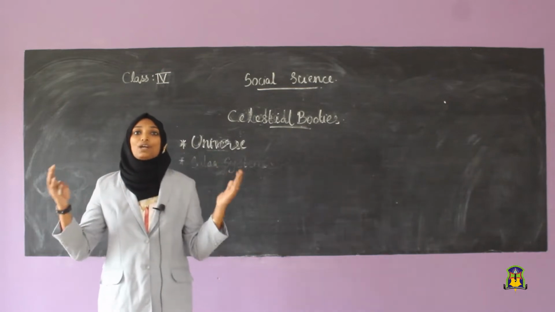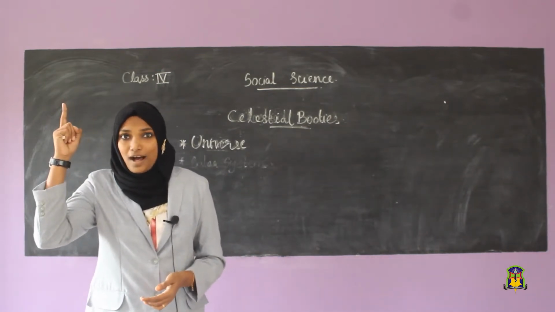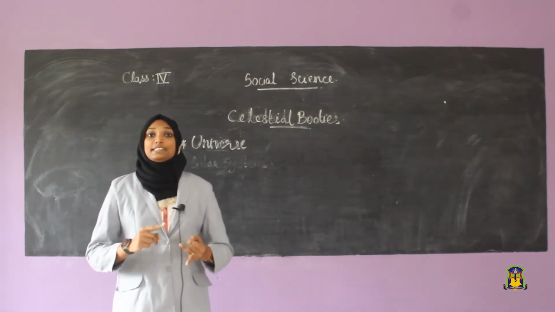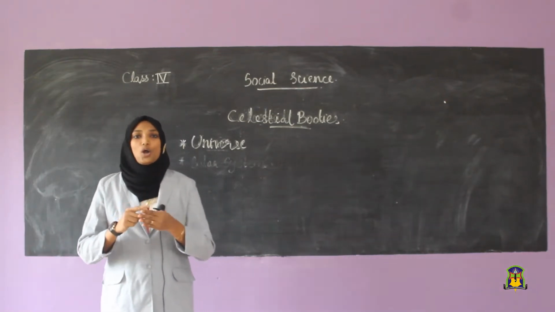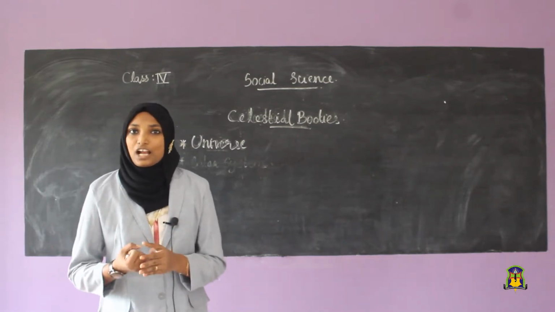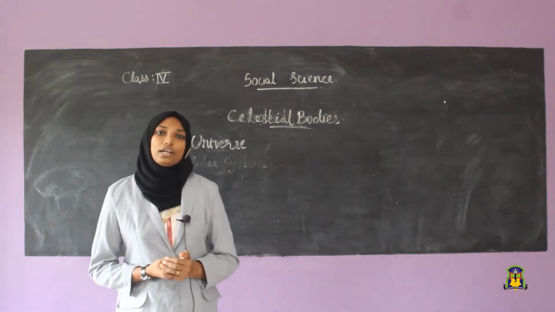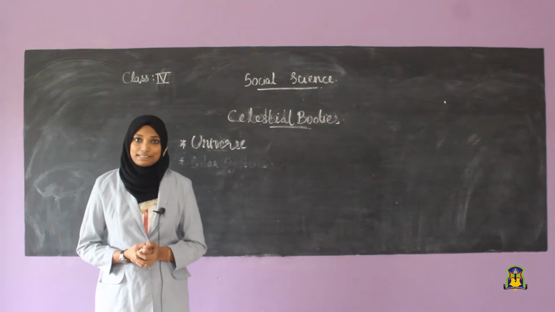In the vast open space above us, we can see the sun, stars, satellites and all other heavenly bodies like meteoroid, comets and moon. That is called the universe. All of you clear about the term universe?